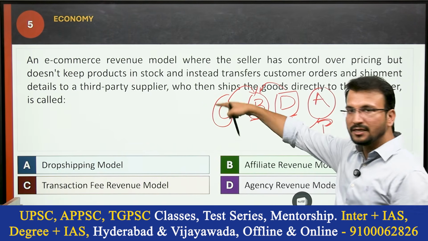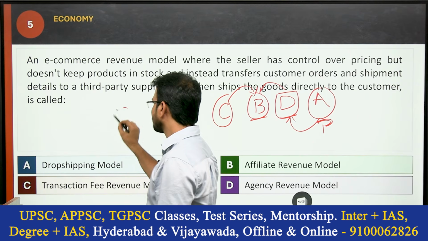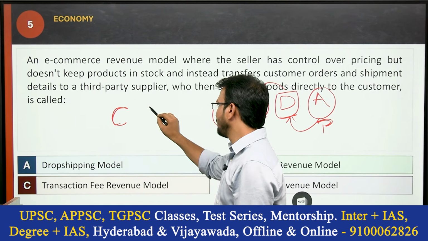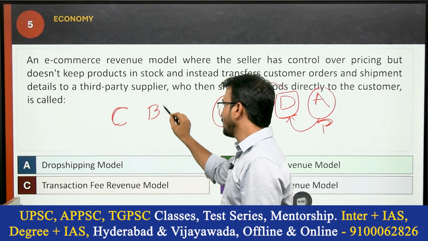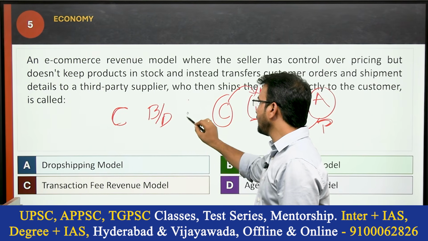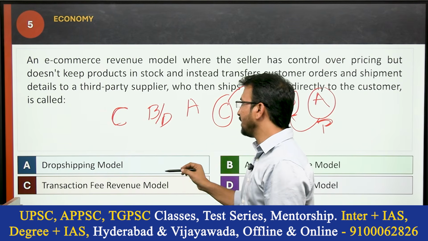But in this question, what he is saying is that the customer will buy the product from B or D, let's say, and A is the supplier, the producer. What will happen here?